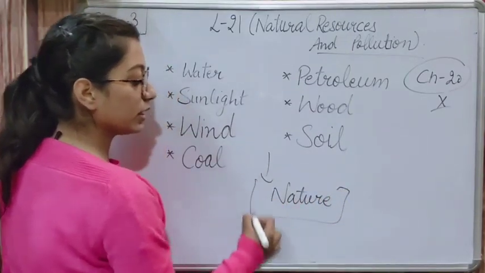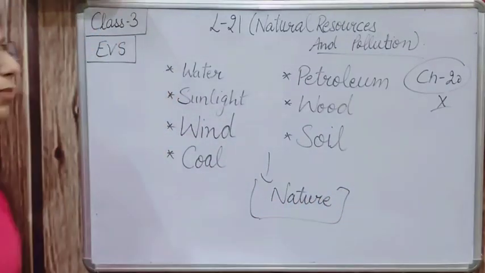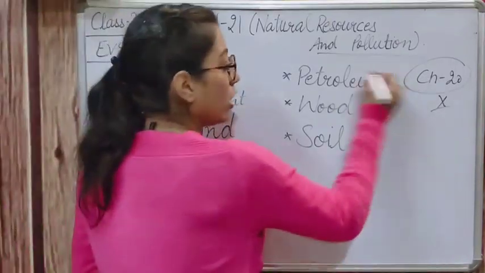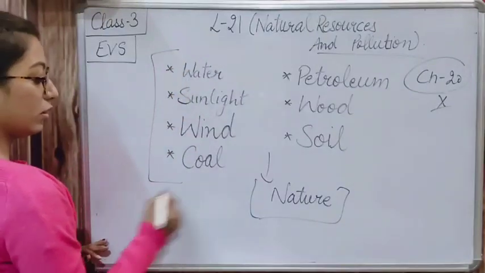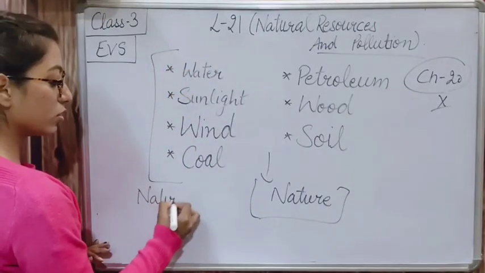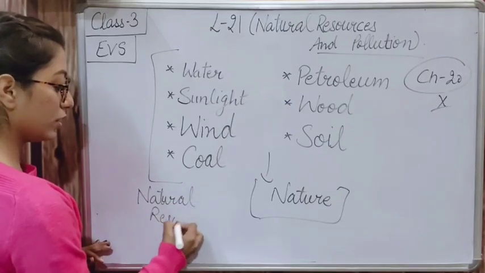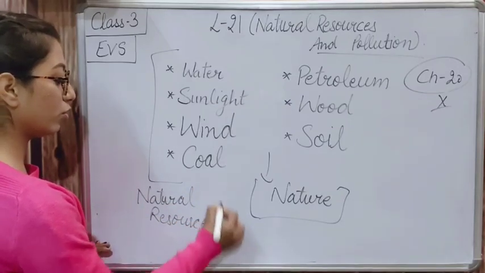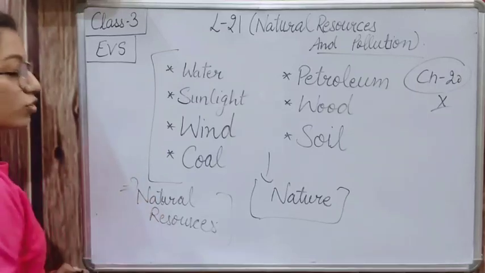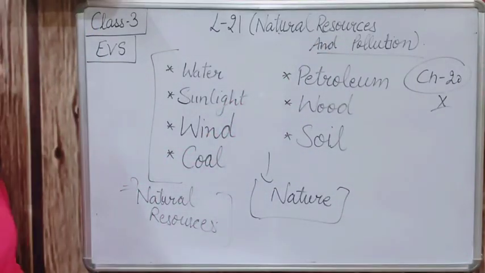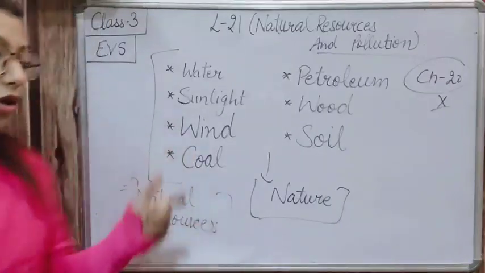Where do we get them from? We get them from nature, right? So these all are natural resources, which is our chapter name. Is it clear to you about the topic natural resources? What are natural resources? Sources which we get from nature.